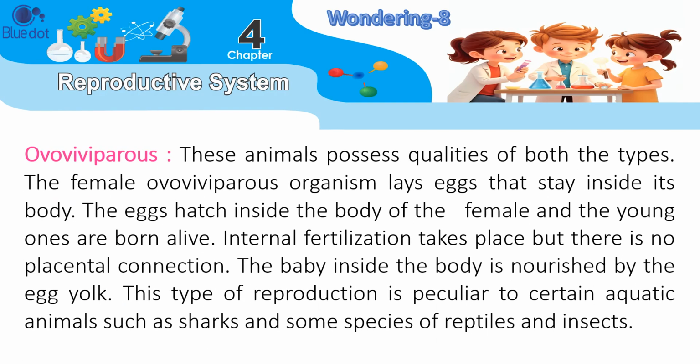Ovoviviparous: these animals possess qualities of both the types. The female ovoviviparous organism lays eggs that stay inside its body. The eggs hatch inside the body of the female and the young ones are born alive. Internal fertilization takes place, but there is no placental connection.